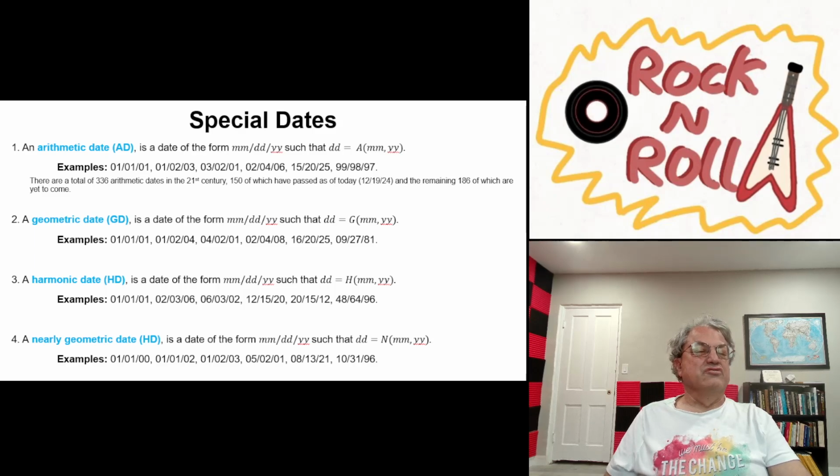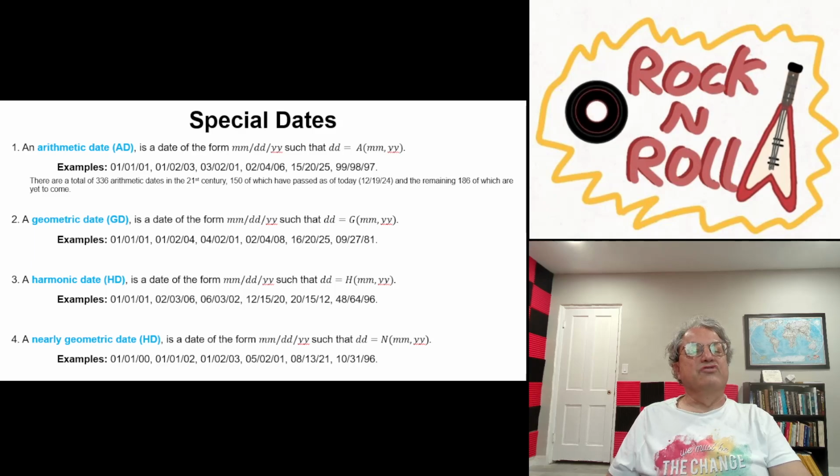But anyway, let me just go through the other types. They're all based on the other types of means I've talked about. So a geometric date is just a date where DD is the geometric mean of MM and YY. So examples of that would be, again, January 1st, 2001. But then we have January 2nd, 2004, because 2 is the geometric mean of 1 and 4. And then, of course, it's symmetric, so April 2nd, 2001 is another geometric date.